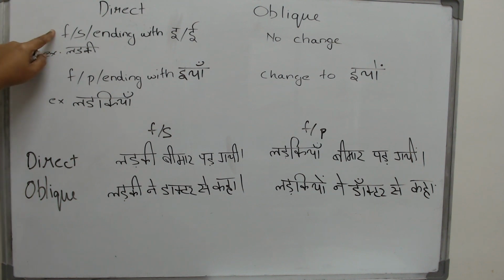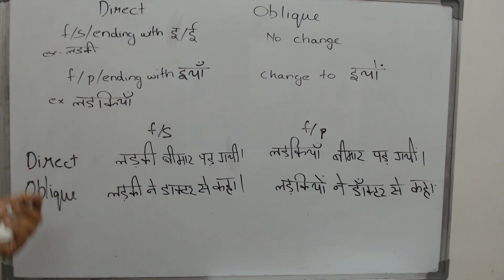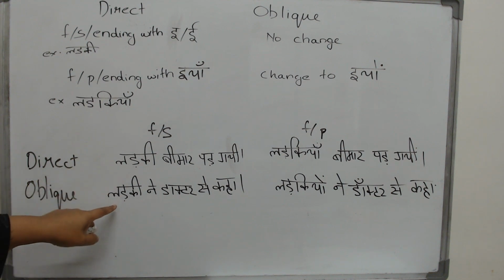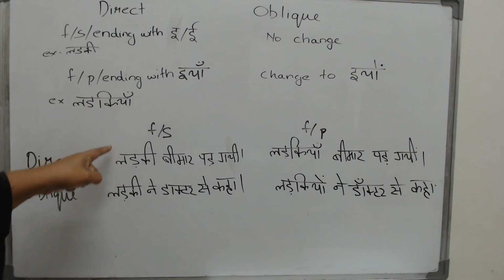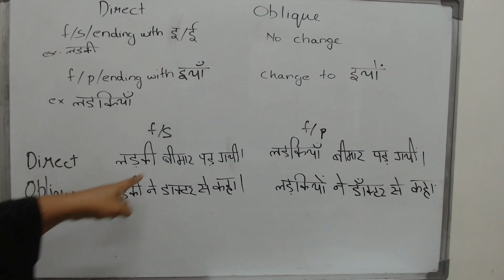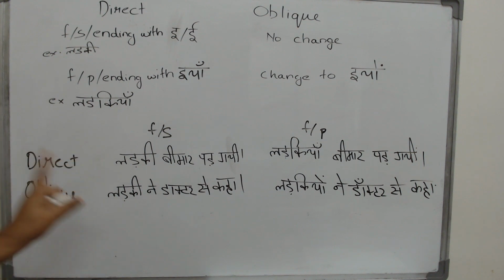And now see how these nouns occur in the sentence form. Ladki bimar pad gayi. So now it is a girl. She fell ill. And what did she do? She went to the doctor and she said something. Look at both the forms. You will see that there is no change, whether it is followed by a ne or without a ne. But then what about the plural?